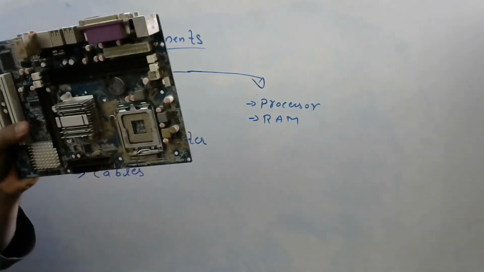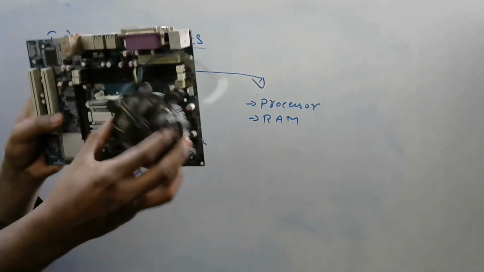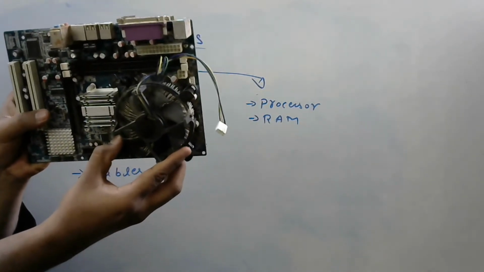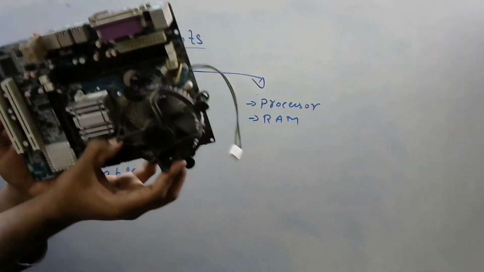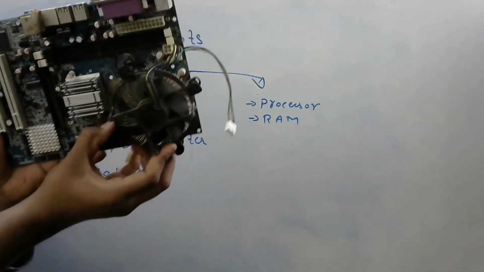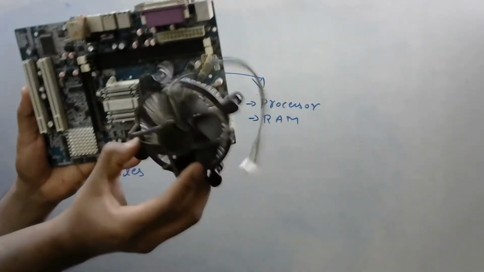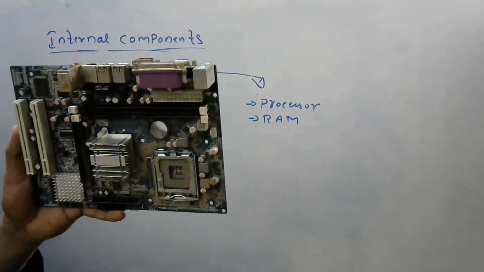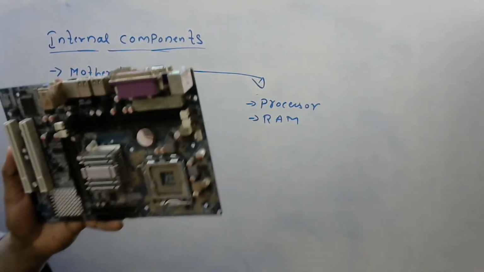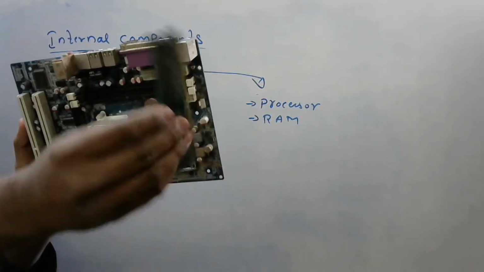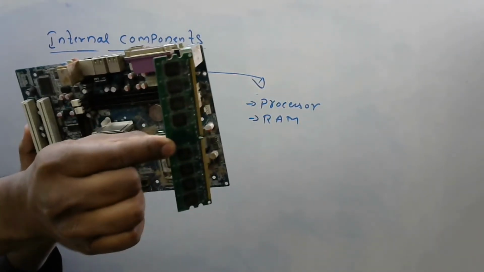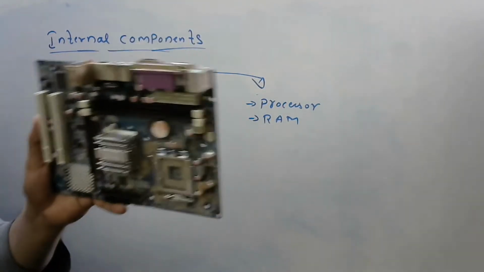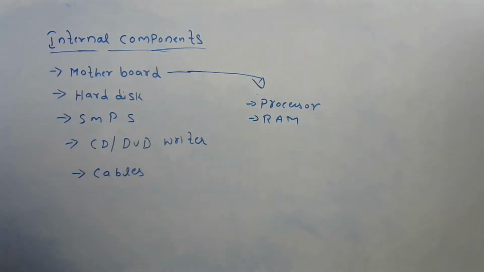Next, on this processor you'll have a fan like this. This is called the cooling fan. If you work on the computer continuously, the processor gets heated, so this fan is used to cool the processor. This is the fan and this is the motherboard. Next you have RAM, which is called random access memory. This is the RAM part.